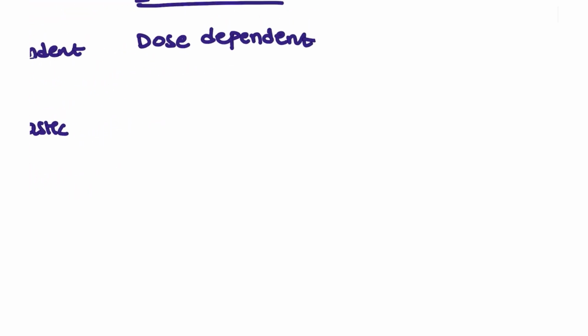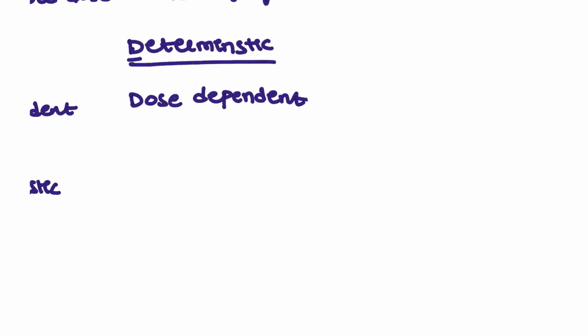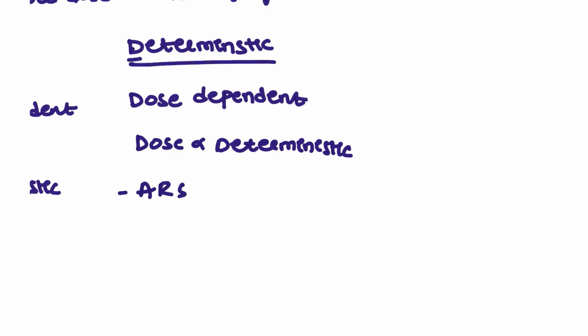Next, coming to dose dependent. The higher the dosage, the higher the effect, that is deterministic. An example is acute radiation syndrome. This is one of the examples.